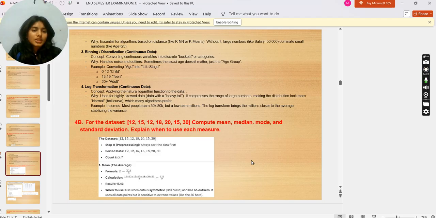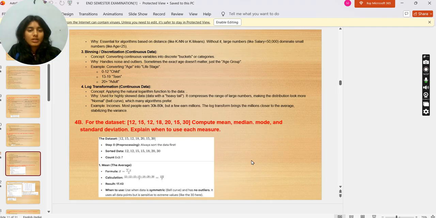Log transformation: continuous data concept is applying the natural logarithm function to the data. Why used? For highly skewed data with a heavy tail. It compresses the range of large numbers, making the distribution look more like a normal bell curve, which many algorithms prefer. Example, incomes: most people earn 30k to 80k but a few earn millions. The log transformation brings the millions closer to the average, stabilizing the variance.